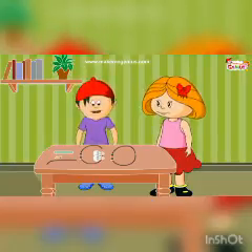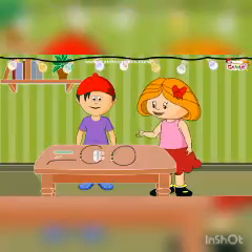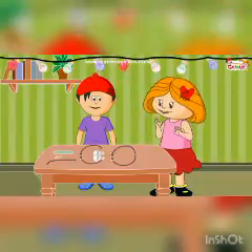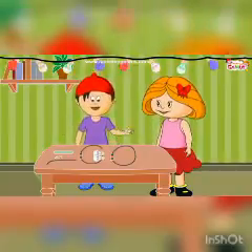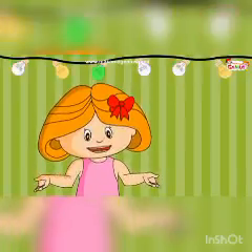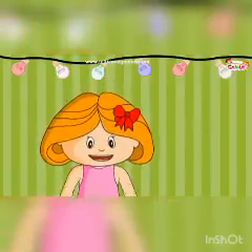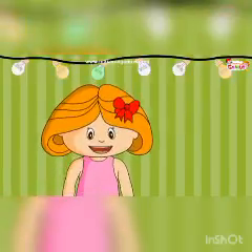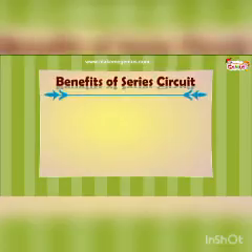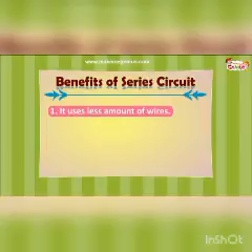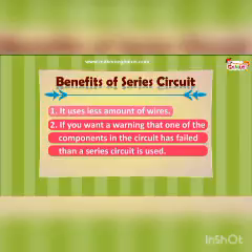Is there no use for this kind of circuit? We use this type of circuit in Christmas or Diwali lights. One small bulb after another. But if one of the bulbs goes off, all lights will go off. And yes, there is another disadvantage also. If you keep increasing the number of bulbs in this circuit, the light of each bulb will get dimmer than before. Are there any benefits from this kind of circuit? There are 2 benefits. One, it uses less amount of wires, and the second advantage is that if you want a warning that one of the components in the circuit has failed, then the series circuit is used.